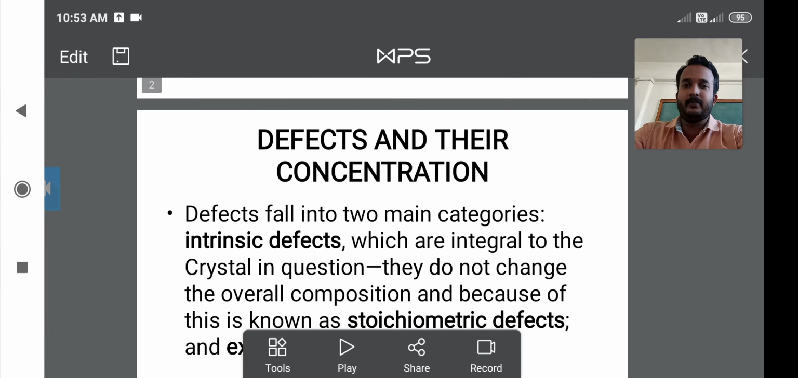Okay, good morning, friends. In the last lecture we started the second topic, that is defects and non-stoichiometry. For defects and non-stoichiometry, we have to discuss first the point defects and their introduction, and secondly defects and their concentration.